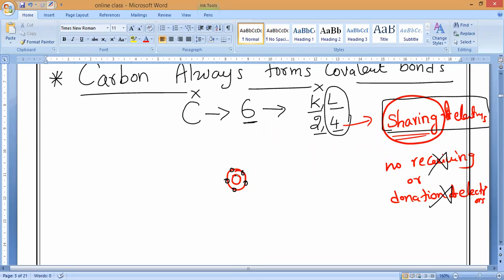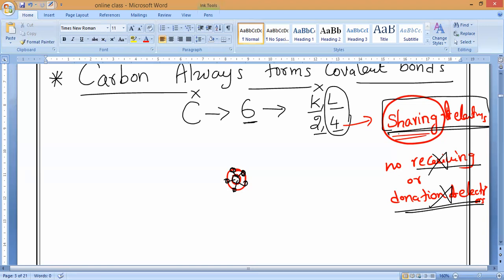The nucleus is holding these four electrons very strongly, exerting a huge amount of force, so they are not freely leaving. That is why it is not possible to receive or donate electrons. Only it will form the compounds by sharing of electrons.